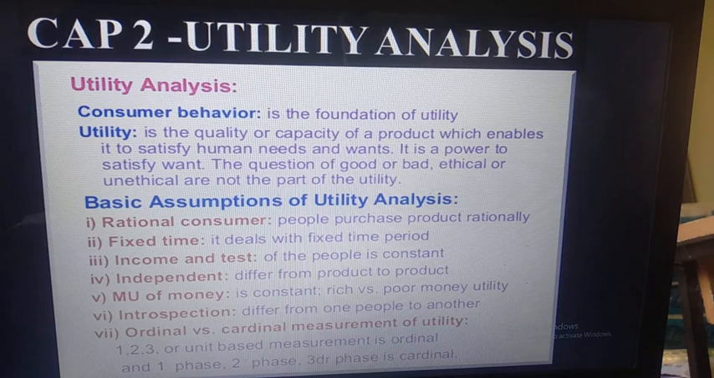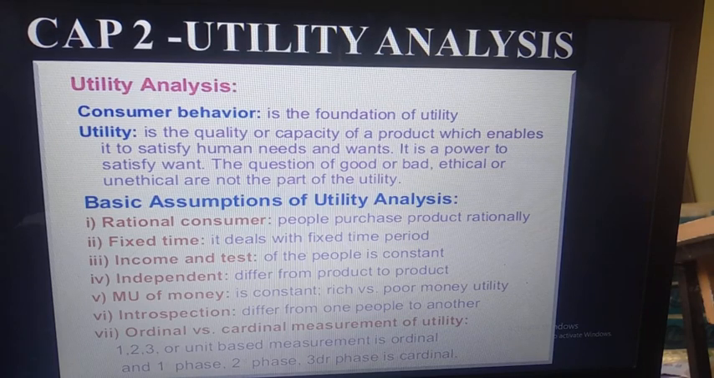Second is a fixed time. We have to fix the time. Not like checking the utility analysis in the morning, then in the afternoon, and then in the evening. We have to take a particular time, within 5 minutes, within 10 minutes, within 15 minutes. We have to fix a particular time. Then only we can come to know the actual utility analysis.